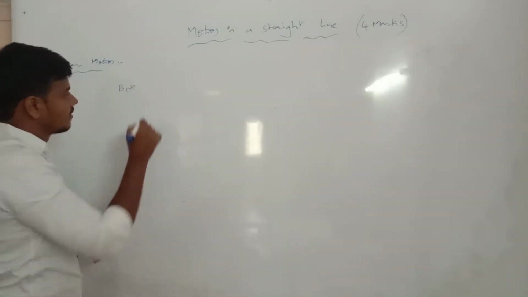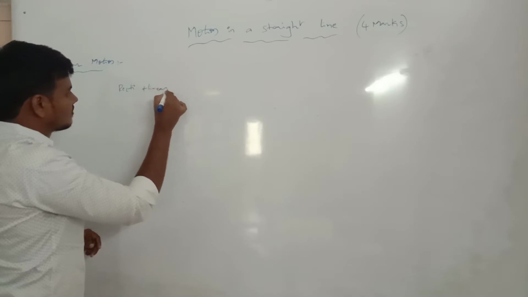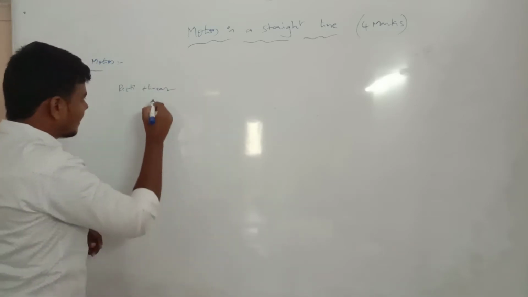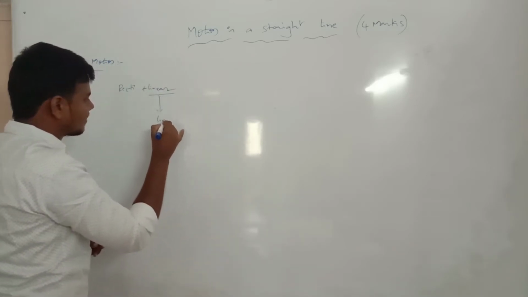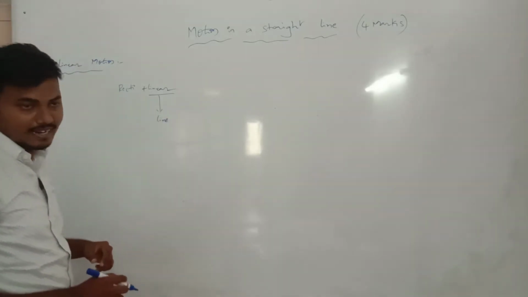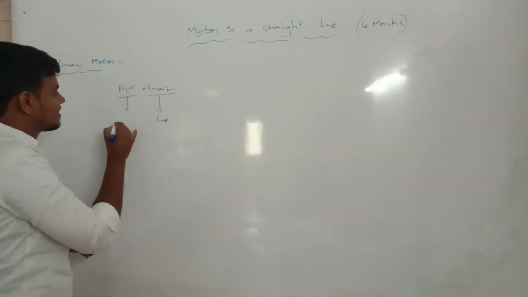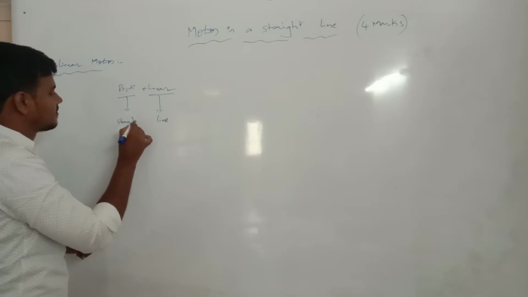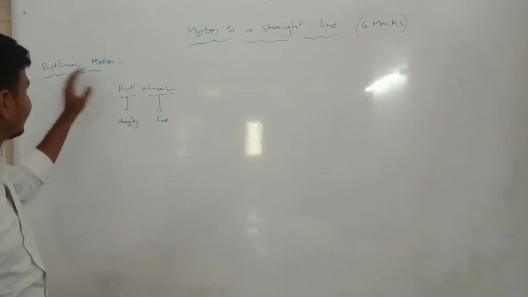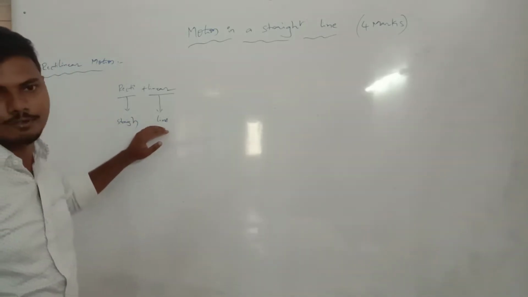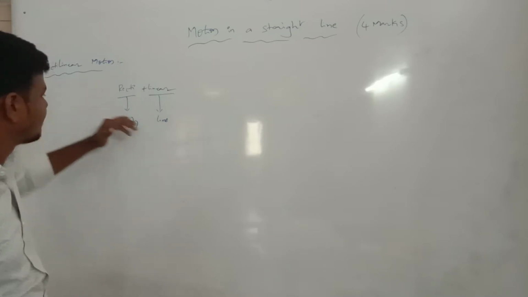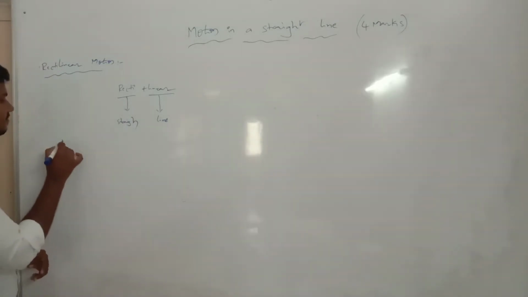Recti plus linear. Linear means the line. Recti means straight. Rectilinear motion means straight line. Rectilinear means straight line.